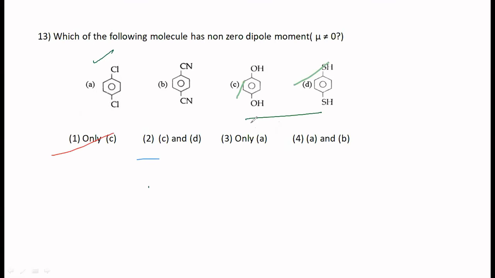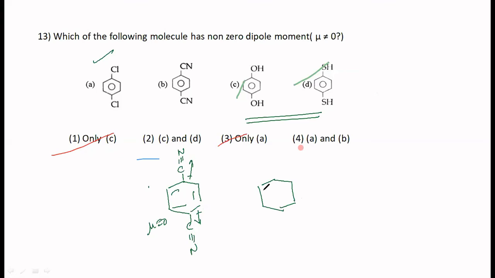C and D are similar compounds. SH, OH. O and S belong to the same family, same group. Group 16 elements, isn't it? These two are linear. Even C triple bond N, it becomes C triple bond N. So the dipole moment will be in this direction, and hence mu equal to 0. But in this case, what happens?